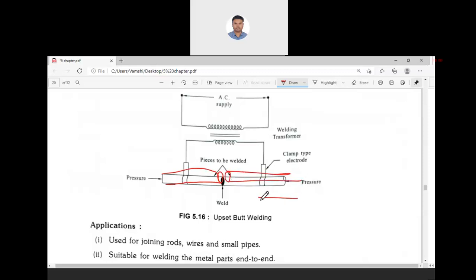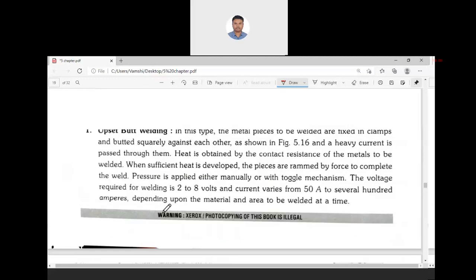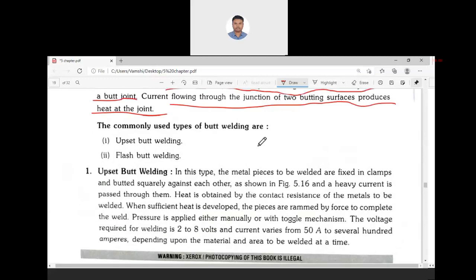We apply mechanical force in this direction, so both metal pipes are under pressure and we apply the supply to both sides. Then at the junction of these two pipes, because of the imperfect contact, the contact resistance is more, so the I square R loss is also more.